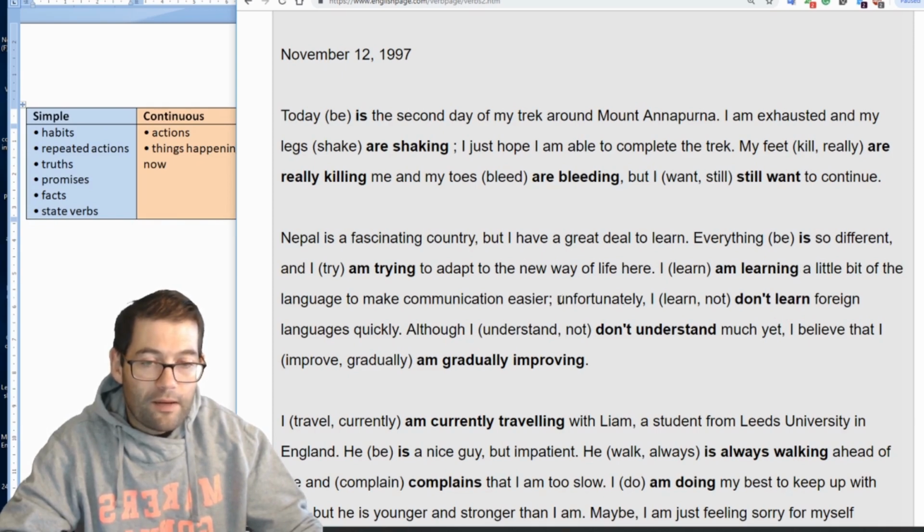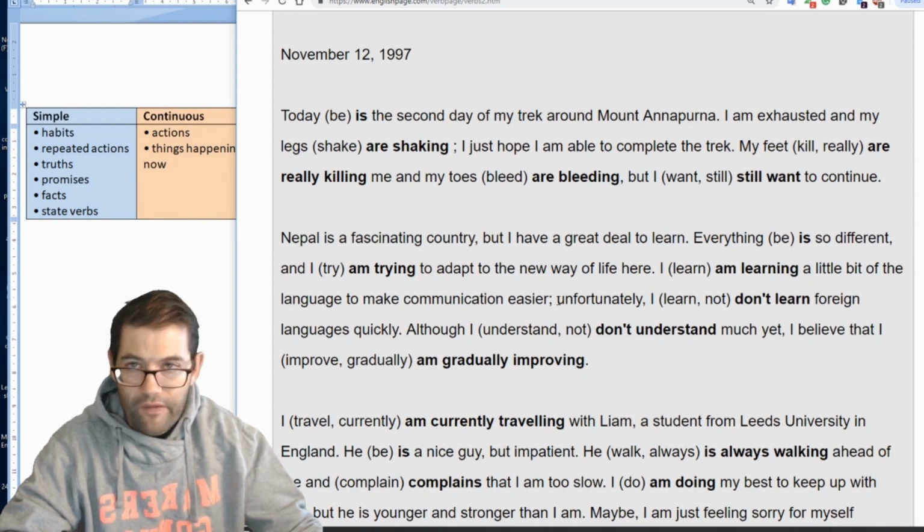But now the sentence switches focus onto facts about himself. So that must mean that we need the simple tense. I don't learn foreign languages quickly. Here we've got the negative, which means we've got to use the negative in the correct form for the simple tense, which means that we need the auxiliary verb do. So I don't learn foreign languages quickly.